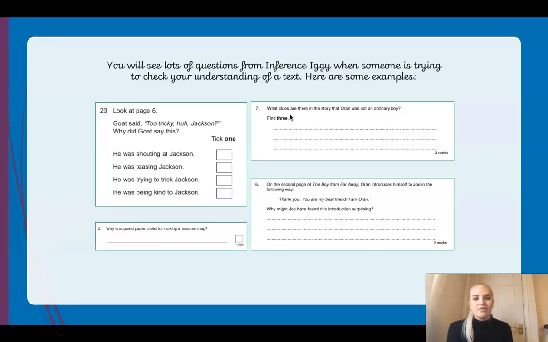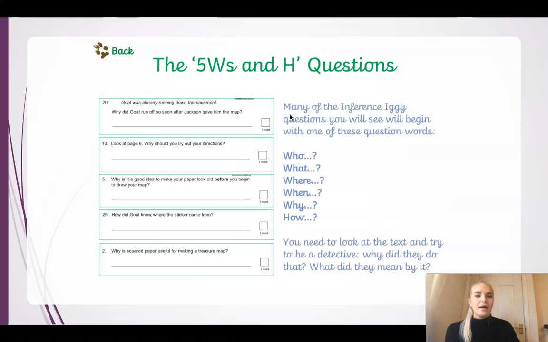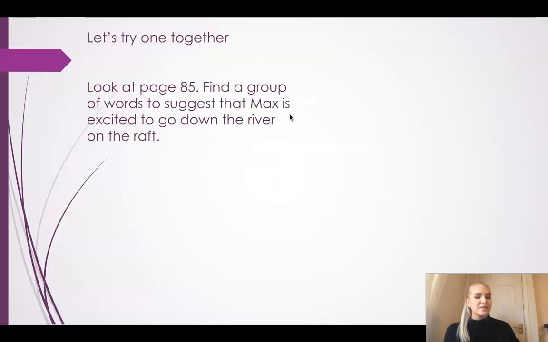And we have looked at a variety of Inference Iggy questions so far. Now today we're going to go back to looking at the 5 W's, who, what, where, when and why, and also the H, the how question. Because this question means that we need to look at the text and be a detective and think, why did they do that and what did they mean about it? Now today, your questions are all going to tell you to look at a page, apart from 2 of them, which I'll show you in a moment, but they will ask you to look at a page.